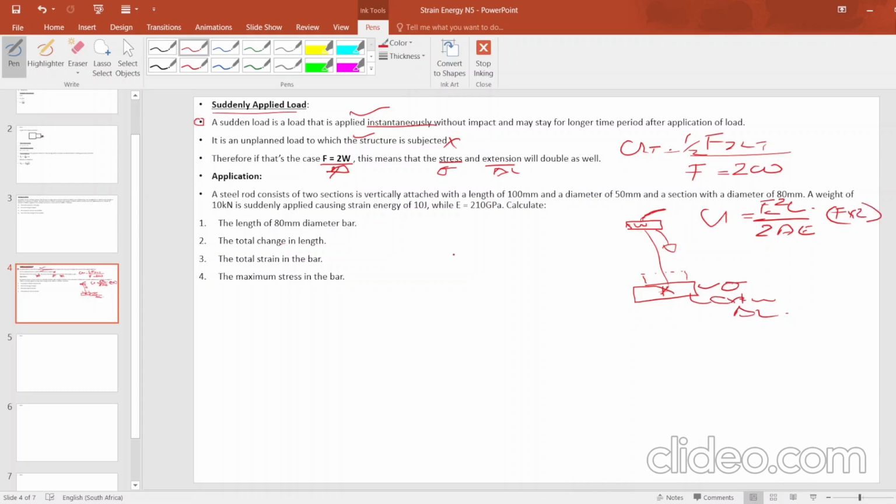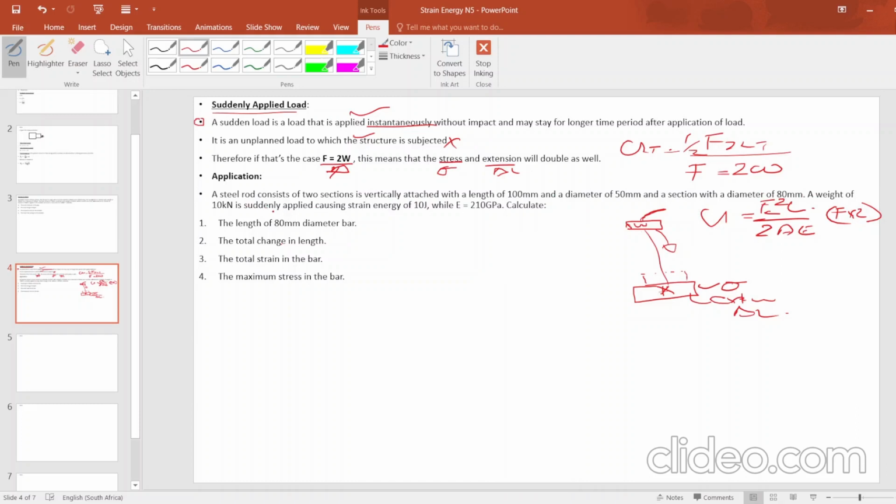Now let's do the application of the suddenly applied load. We are looking at this question here. A steel rod consists of 2 sections. It's vertically attached with a length of 100 mm and a diameter of 50 mm, and a section with a diameter of 80 mm, and a weight of 100 kN.